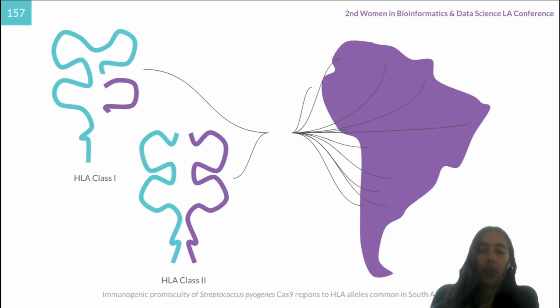In this work, we decided to investigate the immunogenic promiscuity of Streptococcus pyogenes Cas9, that is, the number of distinct HLA alleles a peptide may strongly bind to, regarding HLAs that are frequent in South American countries.